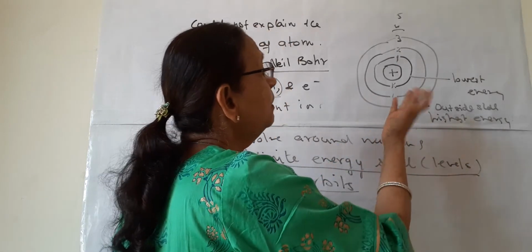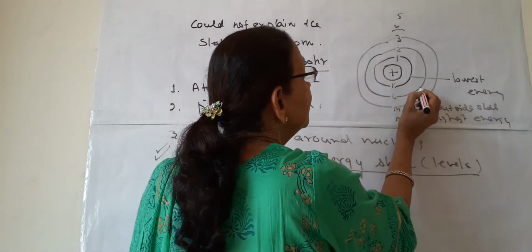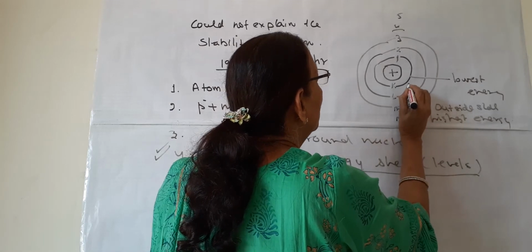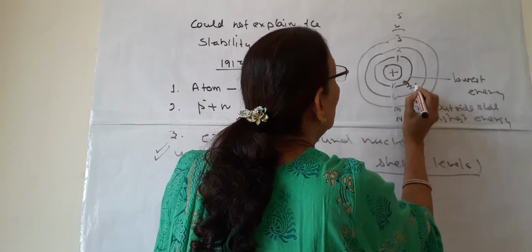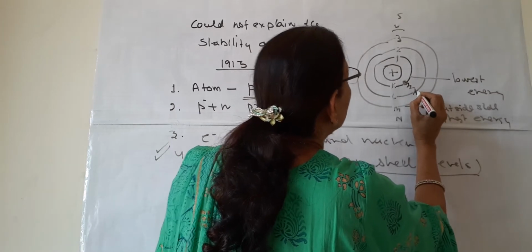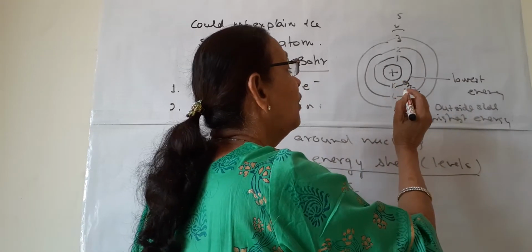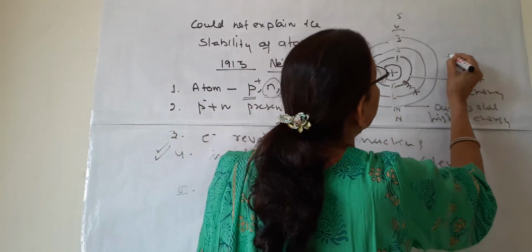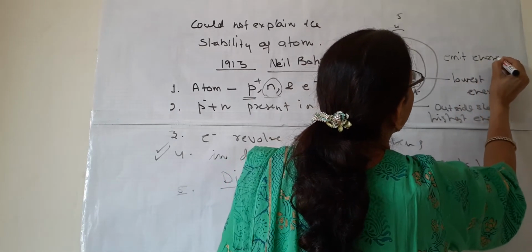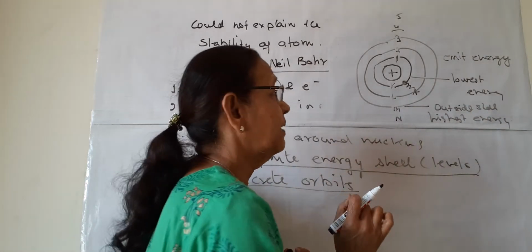So how do the electrons go from one shell to another? This is the higher energy level. Suppose one electron goes to the lower energy level, suppose this electron goes to the lower energy level from this level. Then what will happen? It will emit some energy and come to a lower energy state.